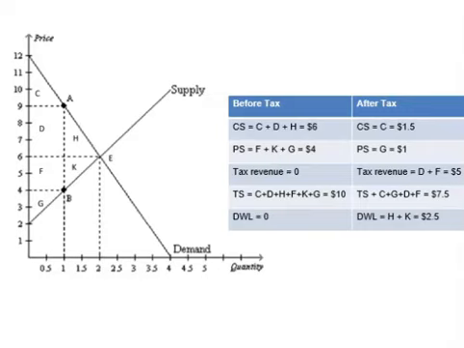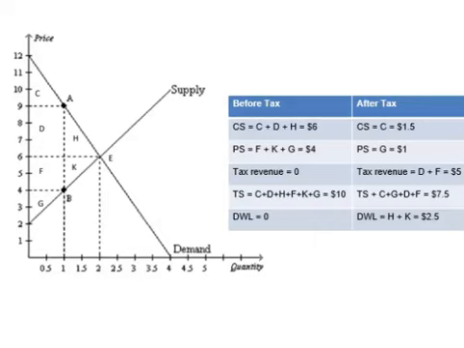This dynamic also creates new consumer surplus and new producer surplus. New consumer surplus is the area C only. New producer surplus is the area G only. Assume they are triangles. You can calculate them using the numbers on the graph and the formula to calculate the area of a triangle, height times base divided by 2.